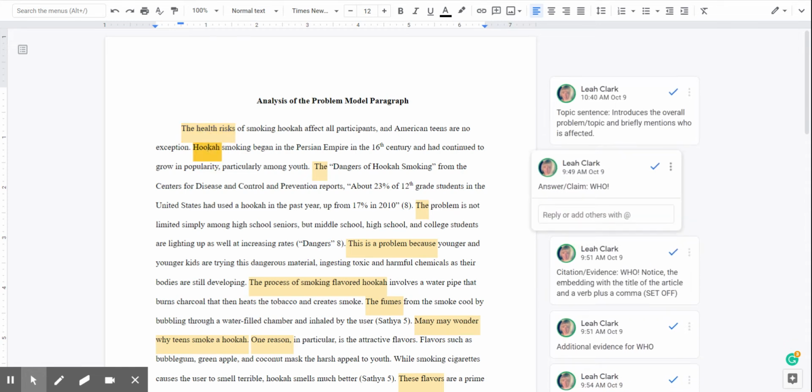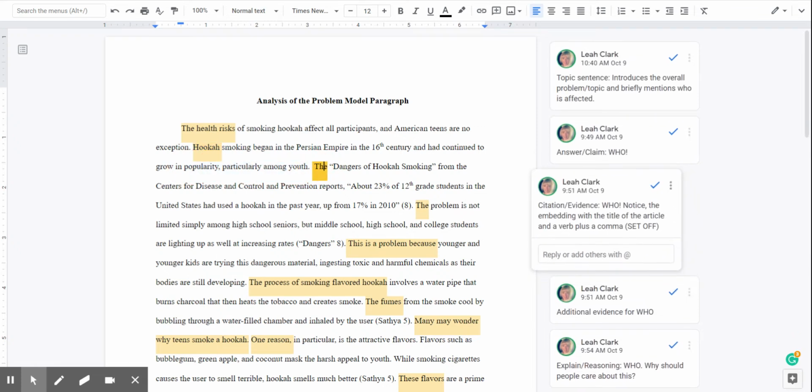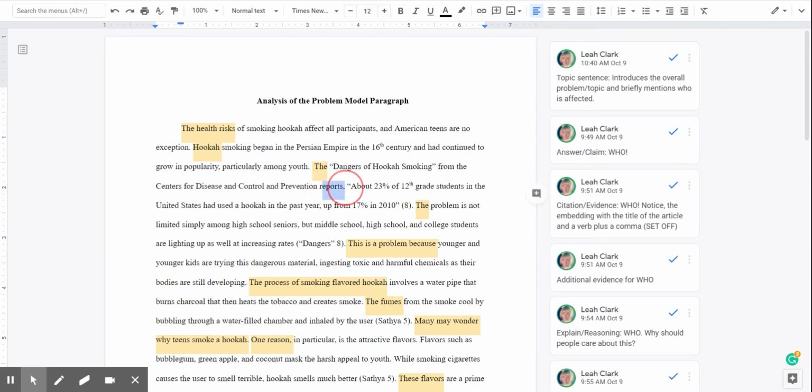And then we have our claim, our answer of who is doing this. So it started in the 16th century, and who's doing it? Youth. And then we have our citation and evidence. And notice the embedding with the title of the article. The dangers of hookah smoking from the Centers of Disease and Control Prevention reports, comma. We have that set-off embedding strategy or format where we have the title, a verb, and a comma, the set-off method before the quote.